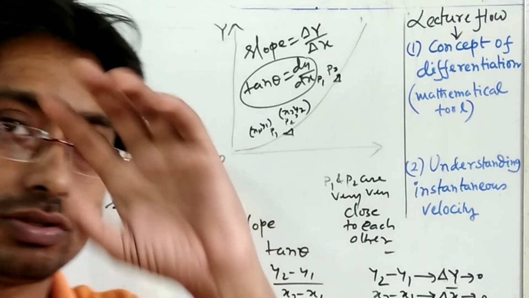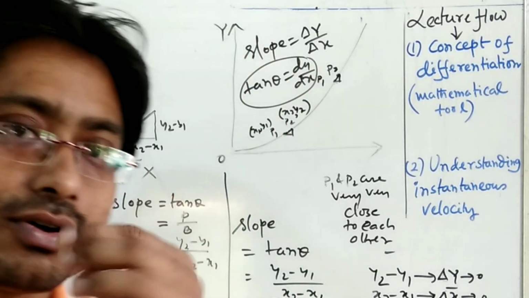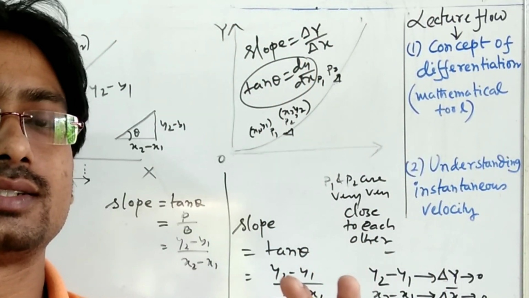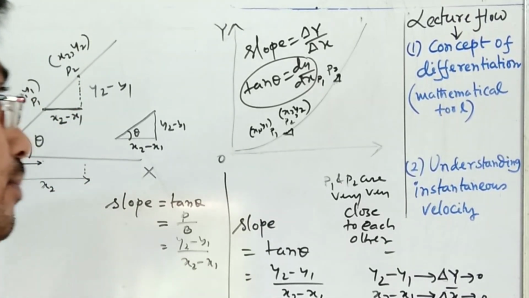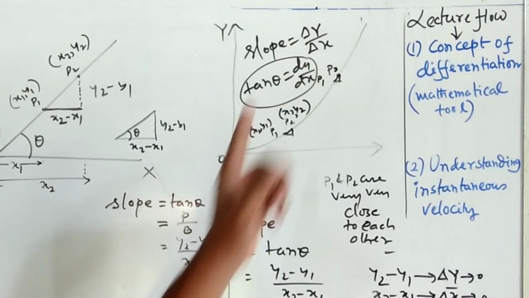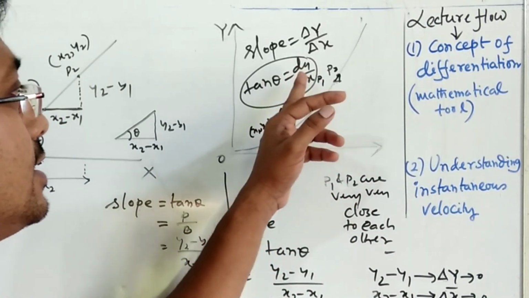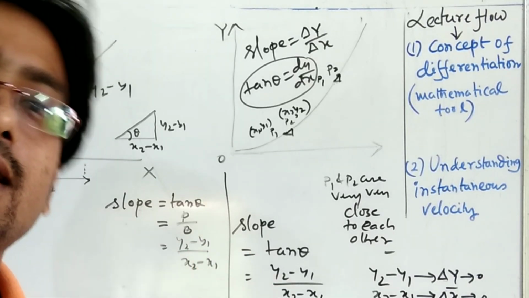At that point we take the slope, and that slope for this curved line is known as the differentiation at that point. So differentiation at that point means dy dx, the change in variable y with respect to the change in variable x.